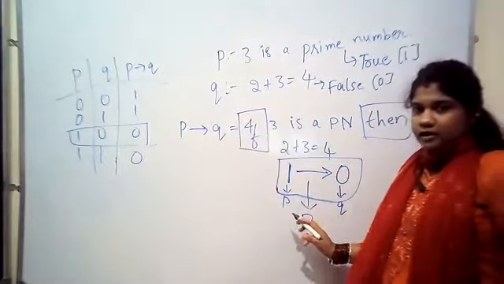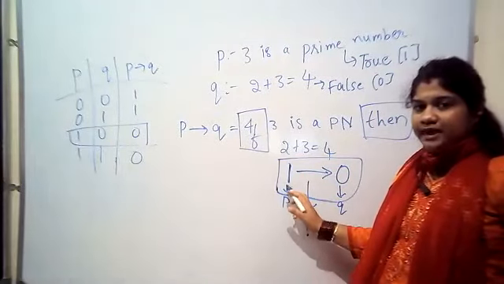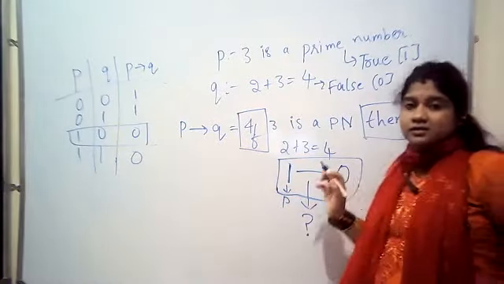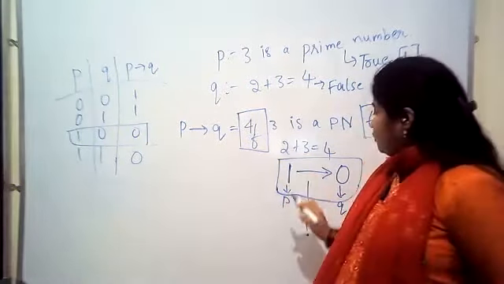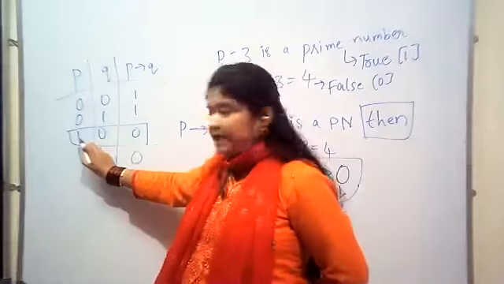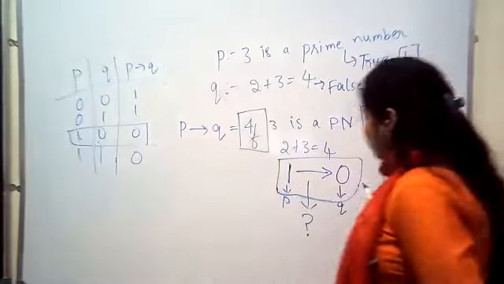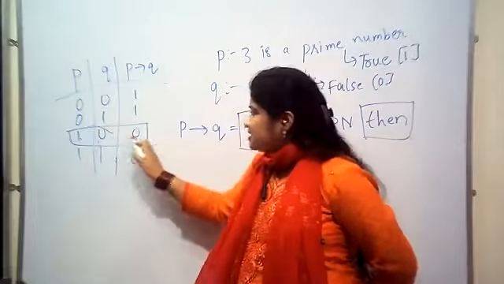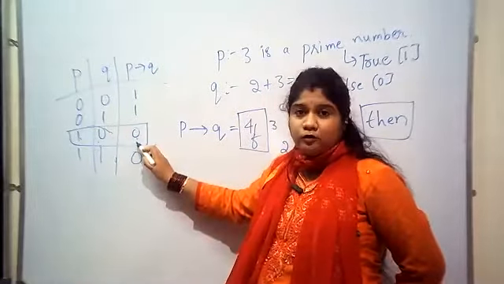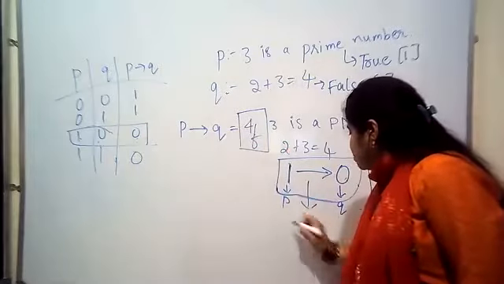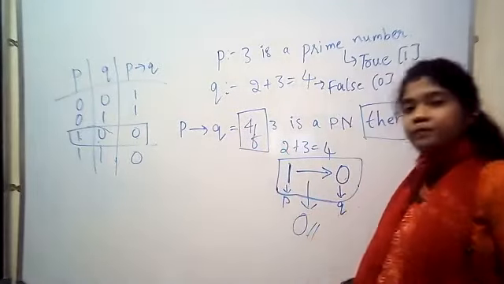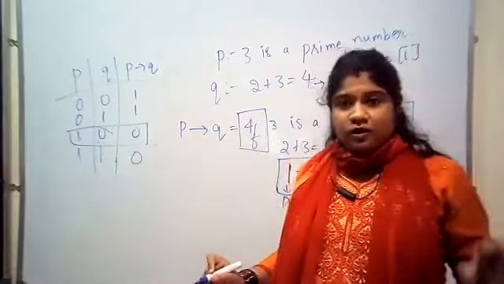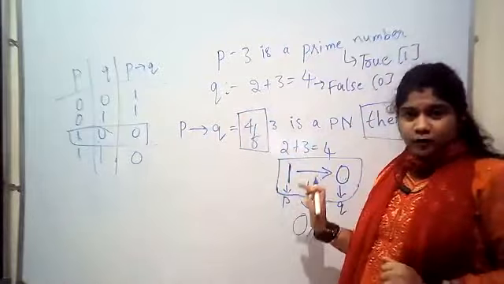Now here we need to solve. What is P here? P is 1, Q is 0. What is the result of this? It is 0. So finally, P condition Q will be 0. So like this, the truth table plays a very important role. This is P condition Q.